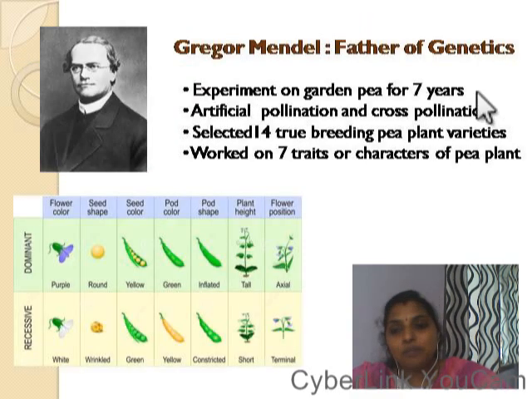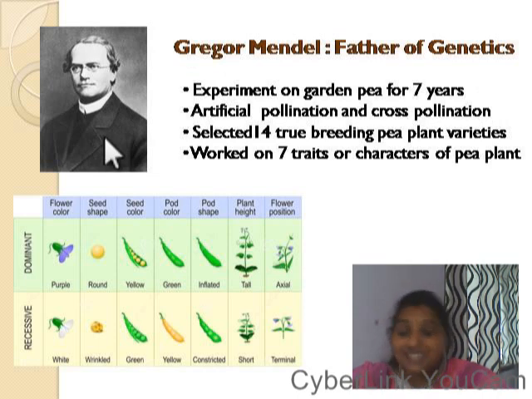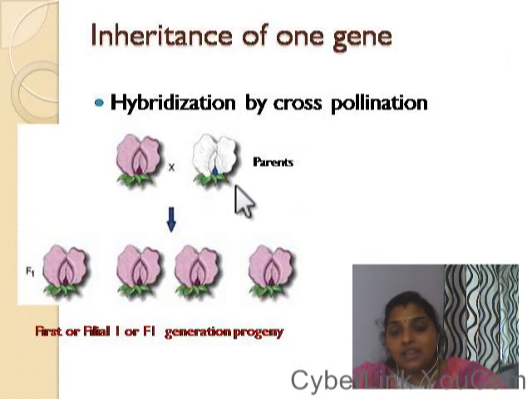Now this is Gregor Mendel, who has been called the father of genetics, who plays a very important role for us to discover these genes and the various characters. He studied 14 different varieties of pea plant for 7 years, and 7 different characters were studied by him. After his studies, he conducted a lot of experiments.